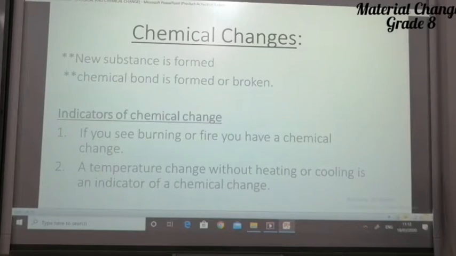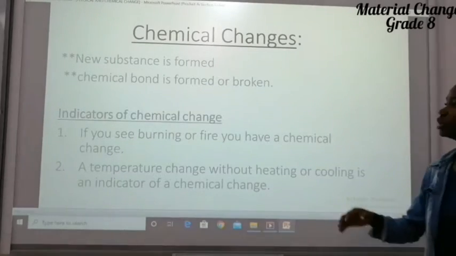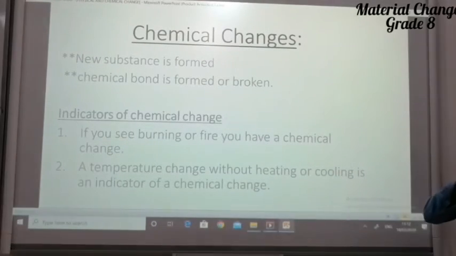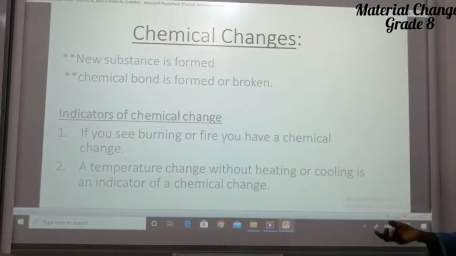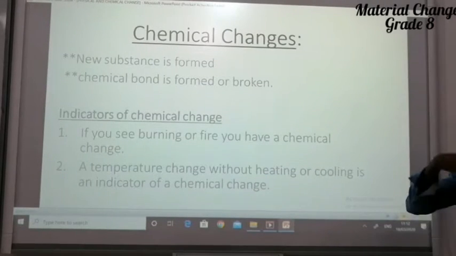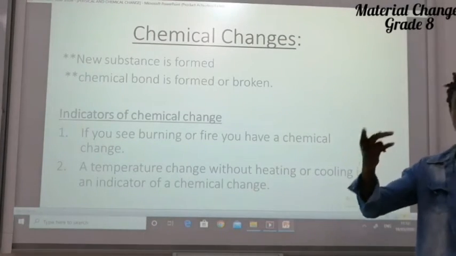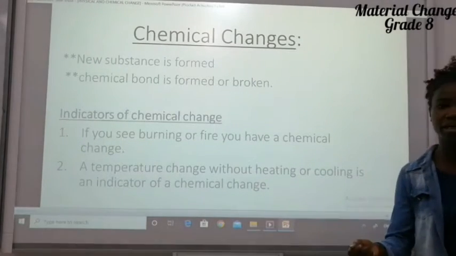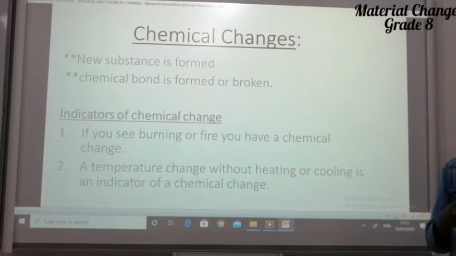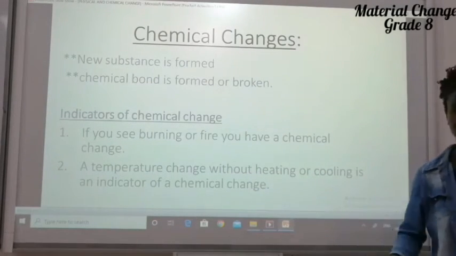Now we move to chemical changes. For chemical change, a new substance is formed. Also, a chemical bond is formed or broken. Chemical changes are irreversible, because we cannot bring the substance back to its original form. For example, if we add iron and sulfur together, once we heat, we cannot change it back to the original form.